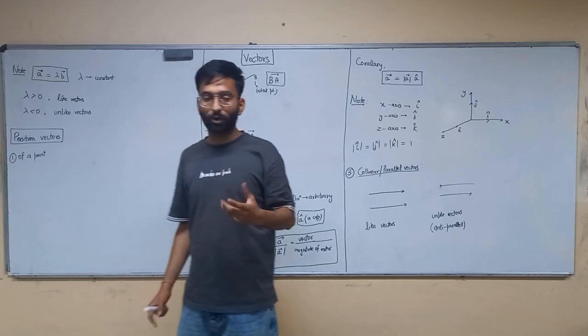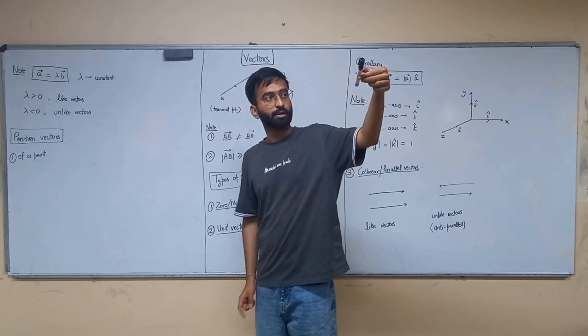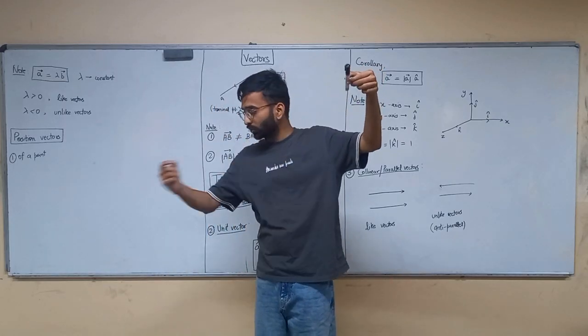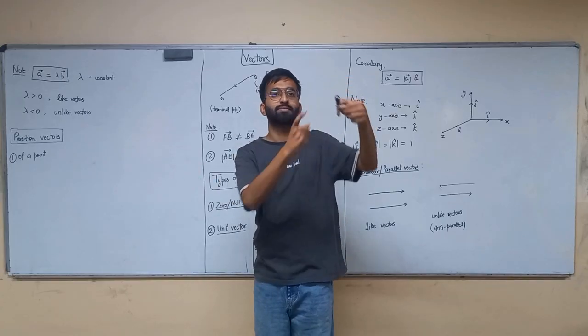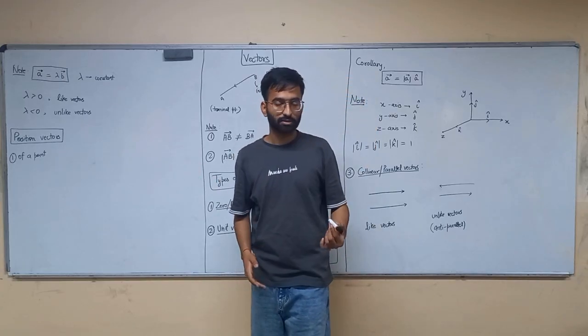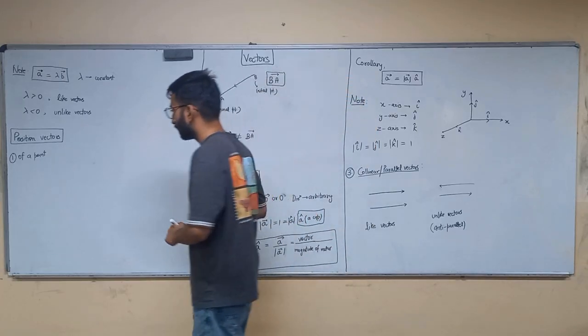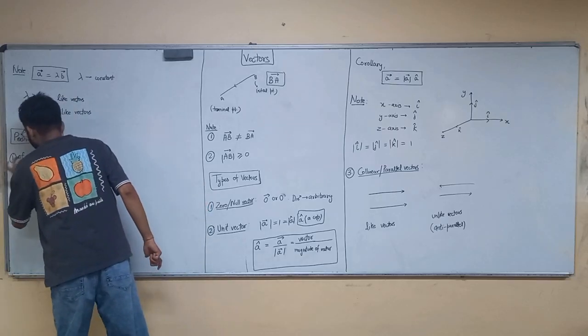Then we will talk about a given vector AB. AB is a given vector. How do you define the position of this vector? Then we will talk about this. So first of all, we will talk about a given point.